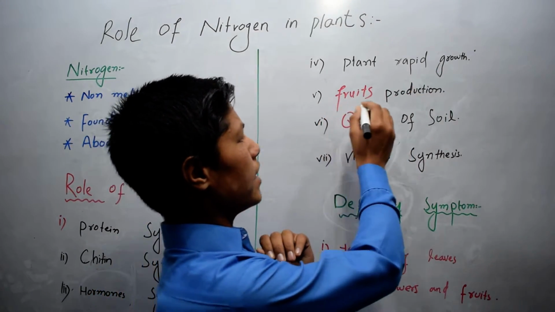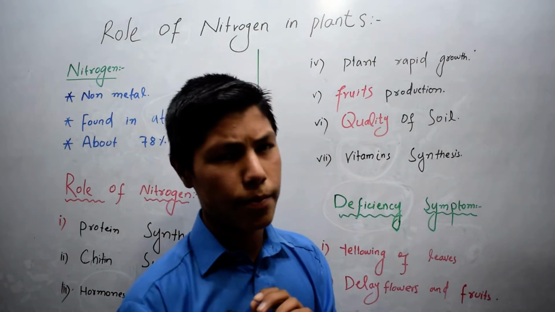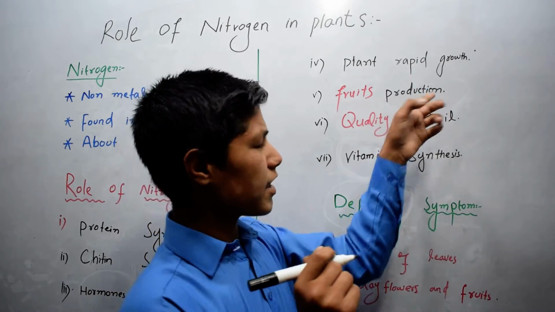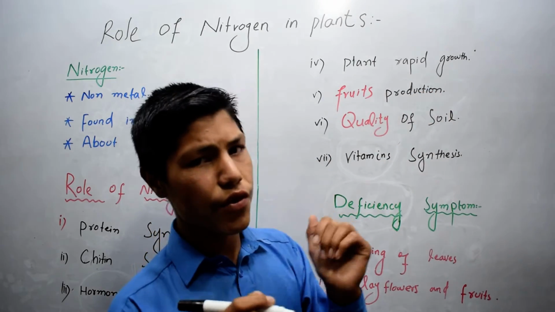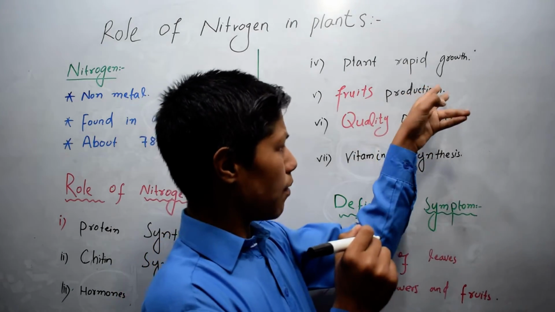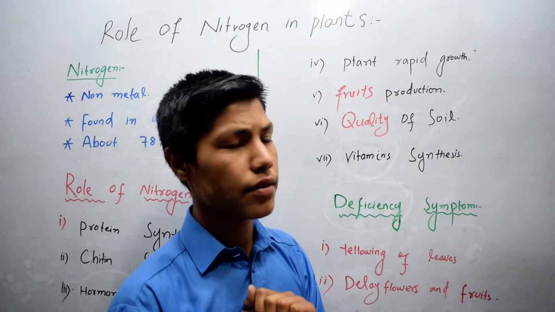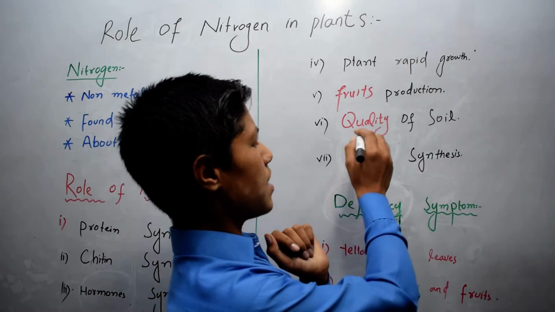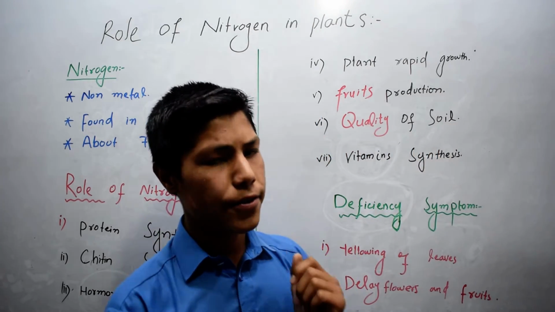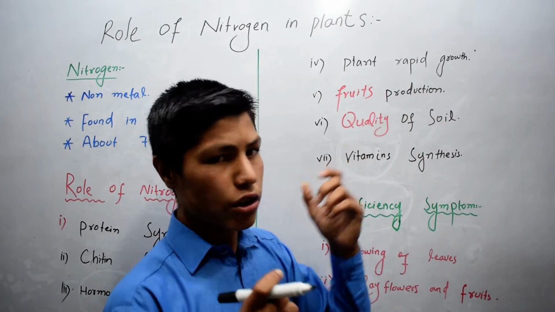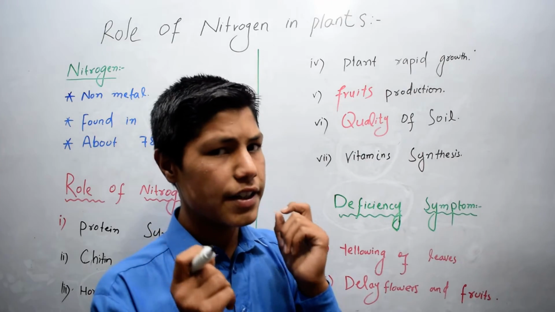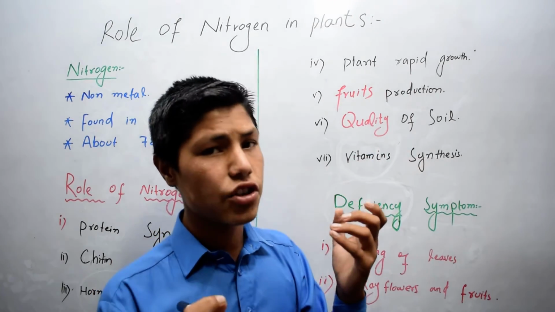The fifth one is fruit production. Due to nitrogen, fruit production can occur. A high variety of food can be given to us by nitrogen. The sixth one is quality of soil. Due to nitrogen, the quality of soil can be improved. The quality of our soil is fertile due to nitrogen.